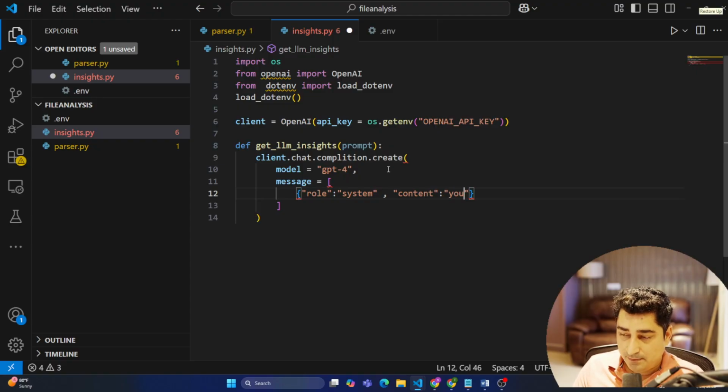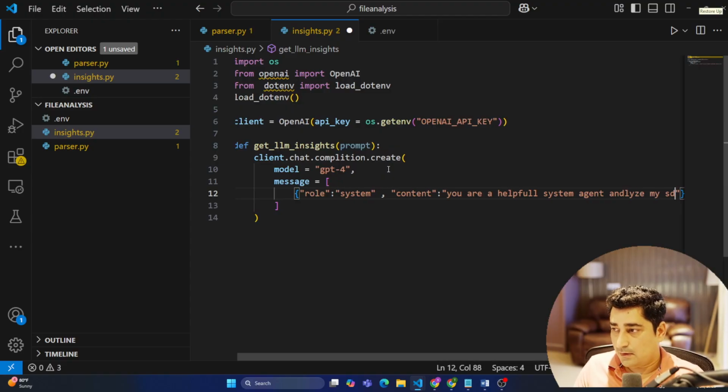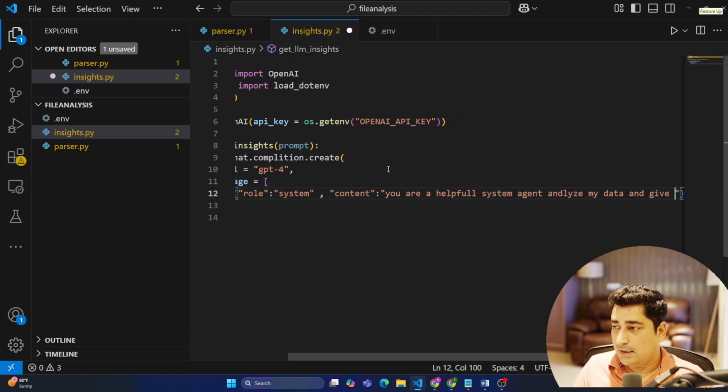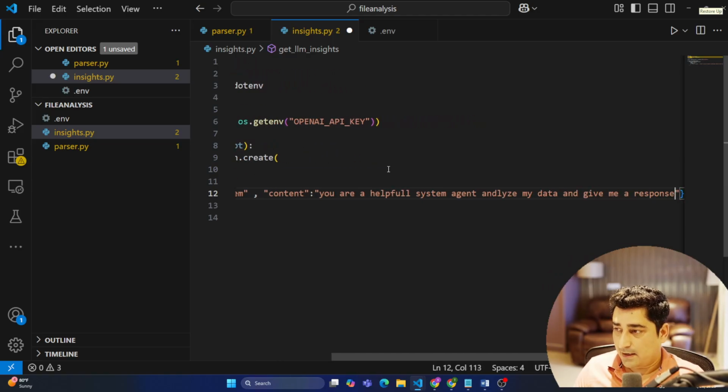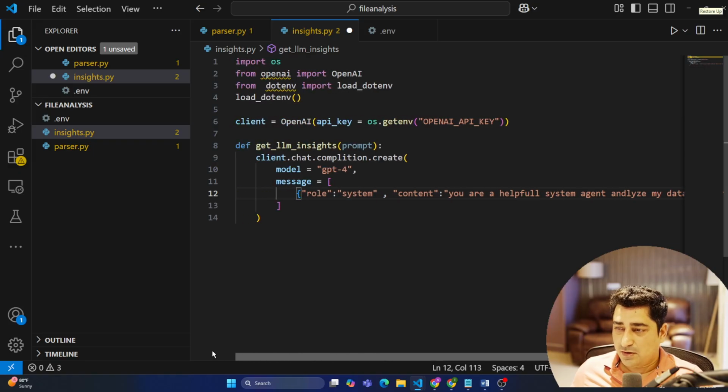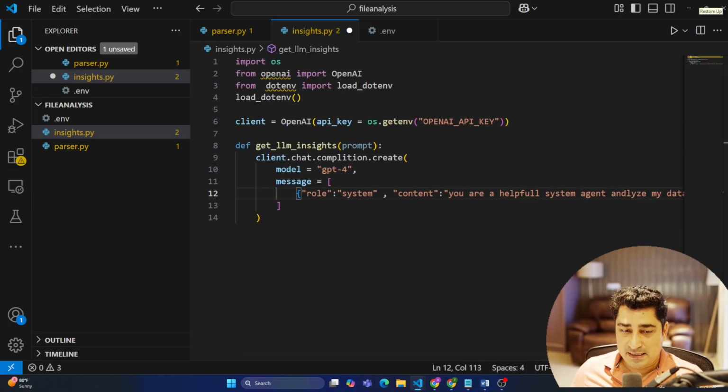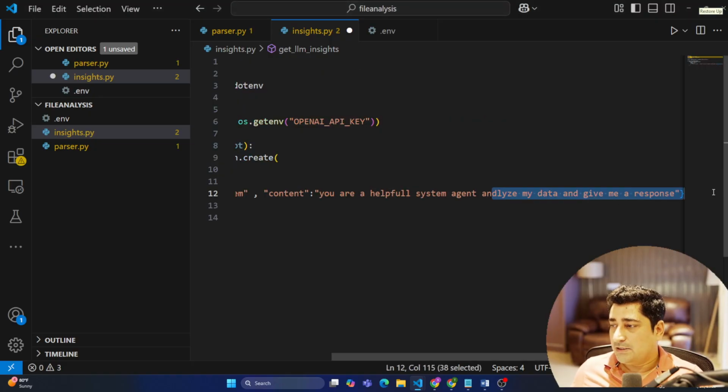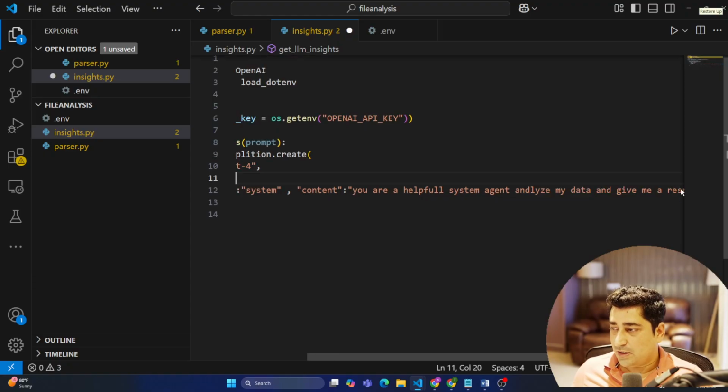So I'm going to say that you are a helpful system agent, analyze my data and give me a response. So that system will be able to understand what kind of an actor it is, and the system will try to give you a response accordingly. Yeah. And this is the response which I have given to the system prompt.